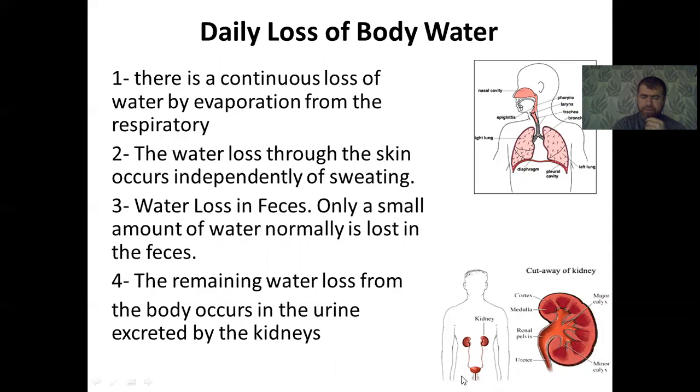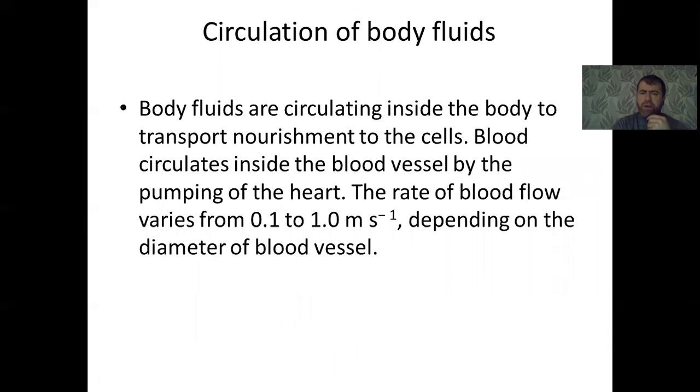Circulating body fluids circulate inside the body through the blood circulation. They transport nourishment to the cells. Blood circulates inside the blood vessels by the pumping of the heart, and the blood and other fluids are circulated in our body.